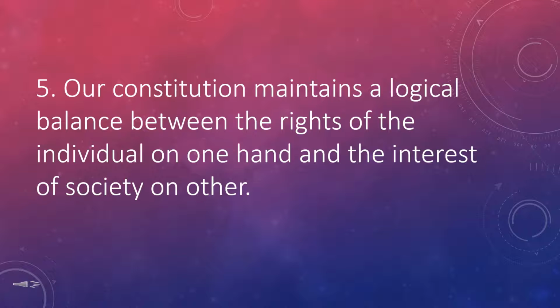That means our constitution takes care of everybody's rights, that is, citizens' rights, and also the interest of the society, how the society will grow. The government has to take care of this, and the rights of the citizens also. And our constitution maintains a logical balance between the rights of the individual and the interest of the society on the other hand.